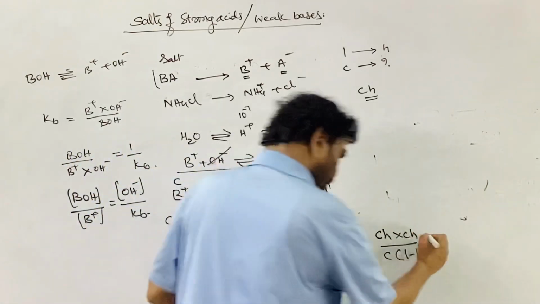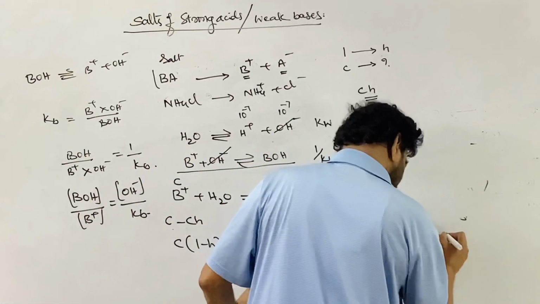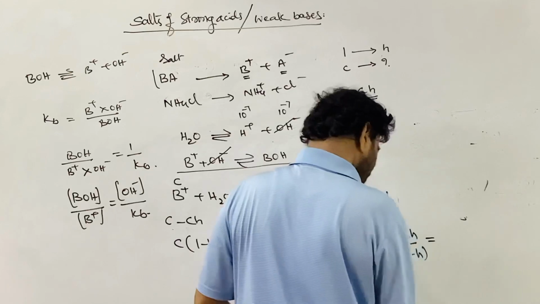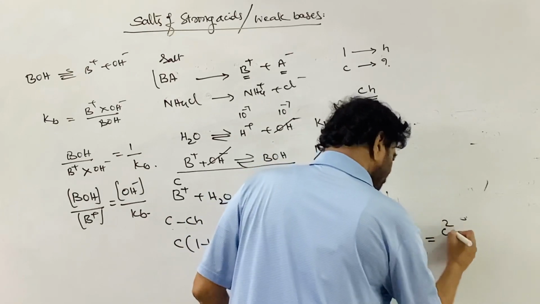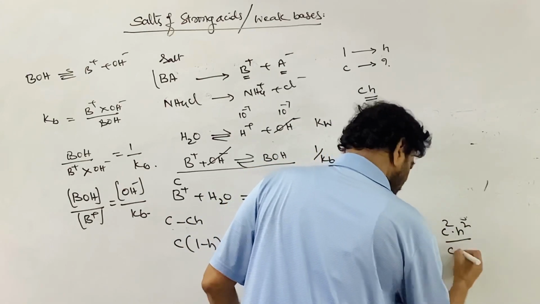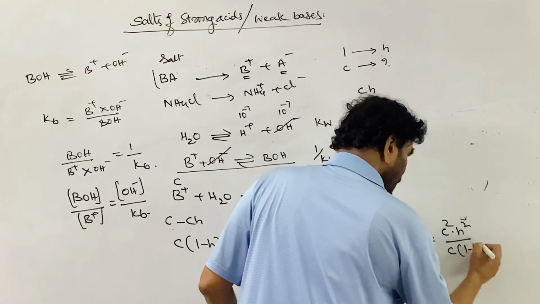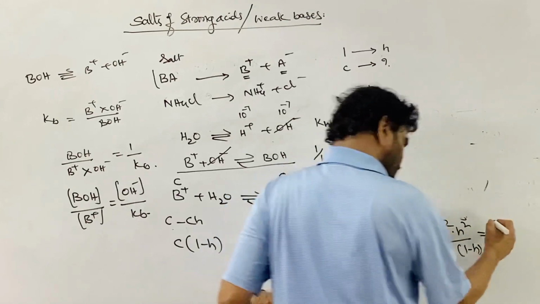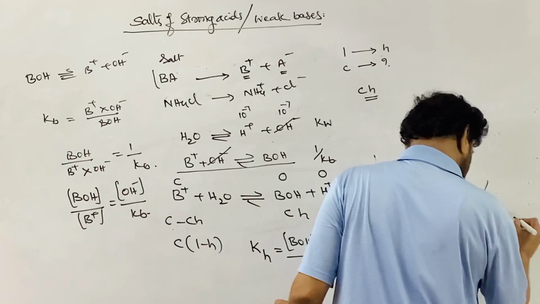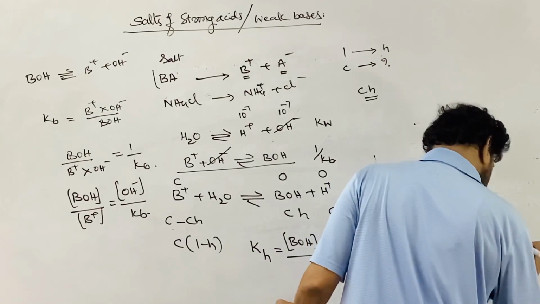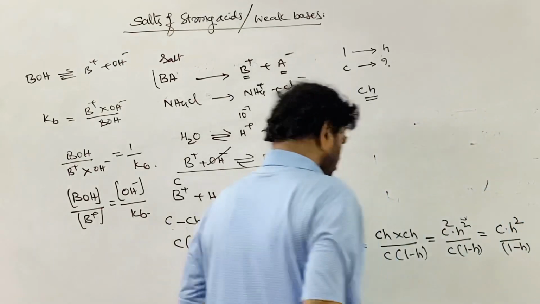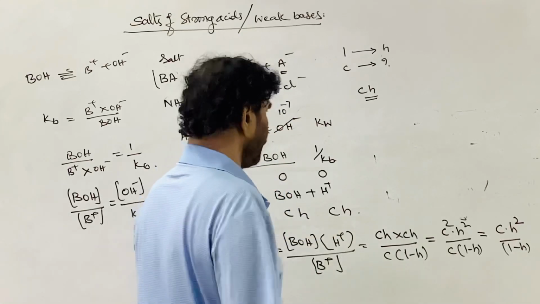This is equal to h square into C, C cancels. That is C square into h square by C into 1 minus h. This is equal to C into h square by 1 minus h. This is the expression for the Kh.